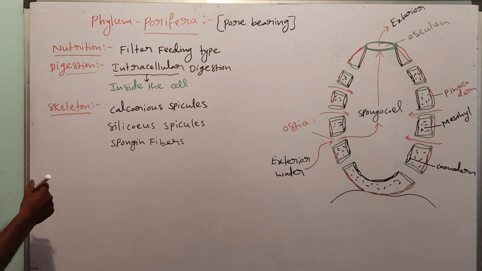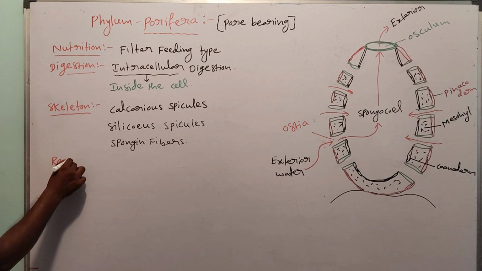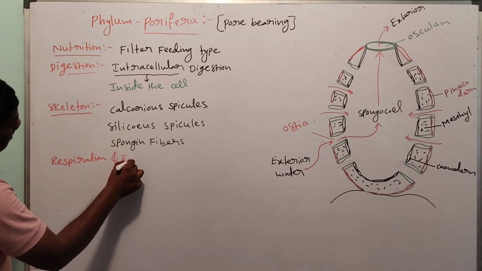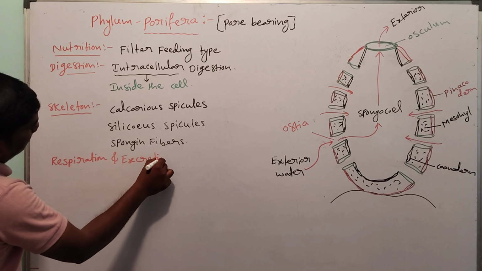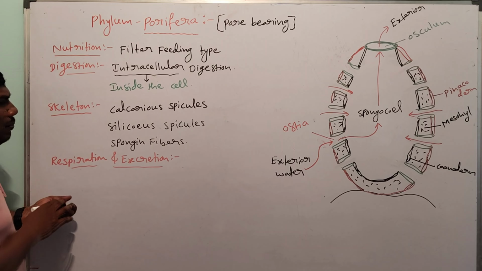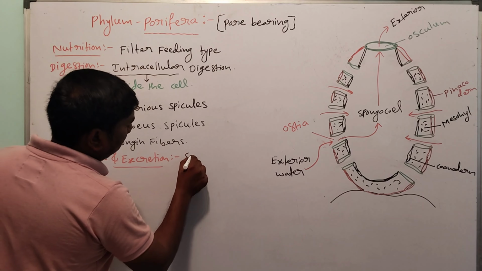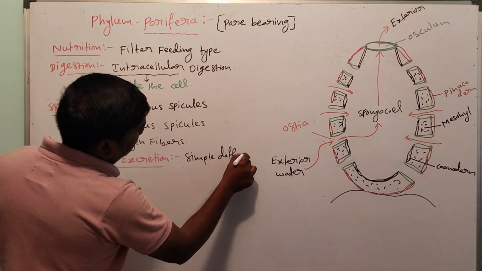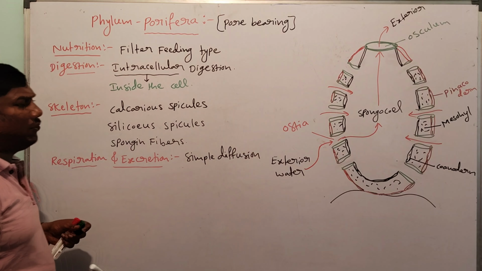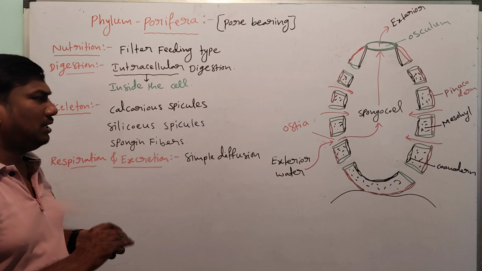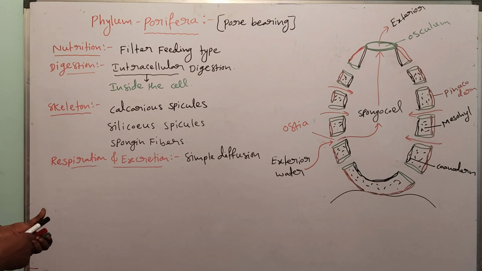Next one, respiration and excretion. So respiration and excretion are the simple diffusion type, because only cells are present, no organs, no organ systems, so only simple diffusion type of respiration is present.